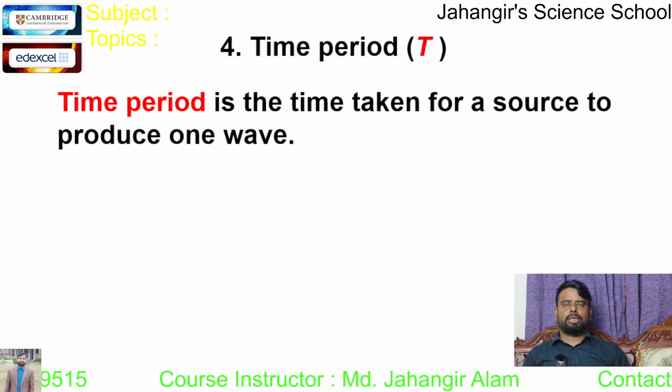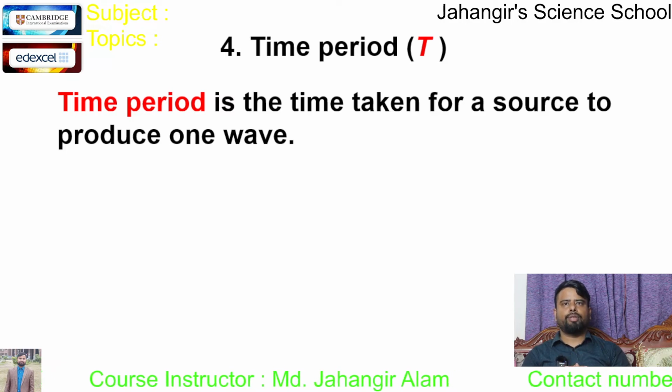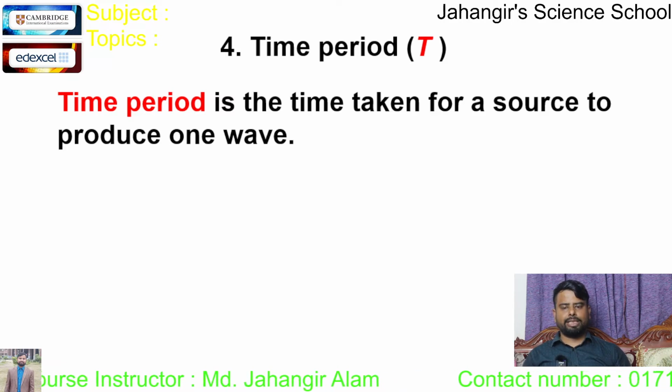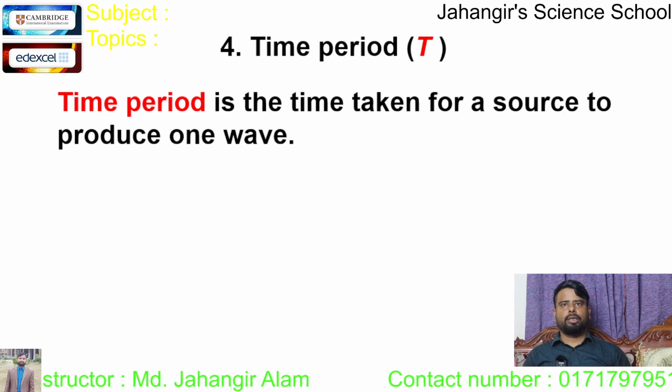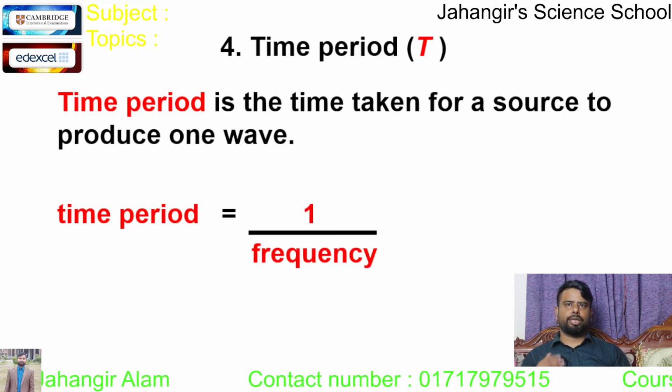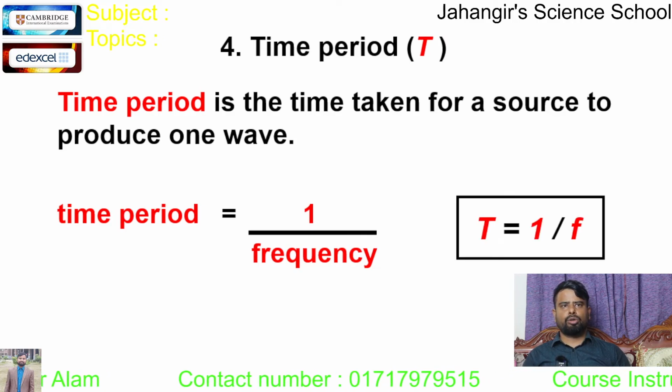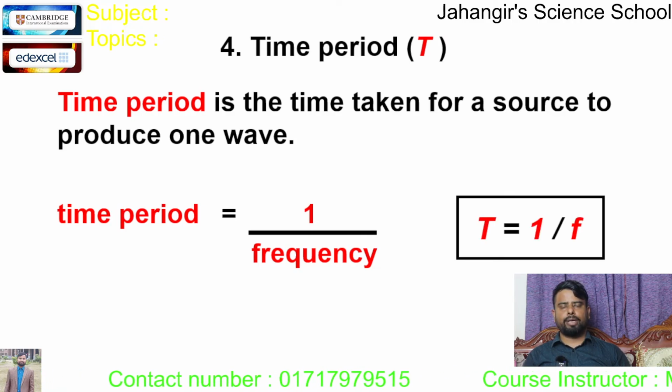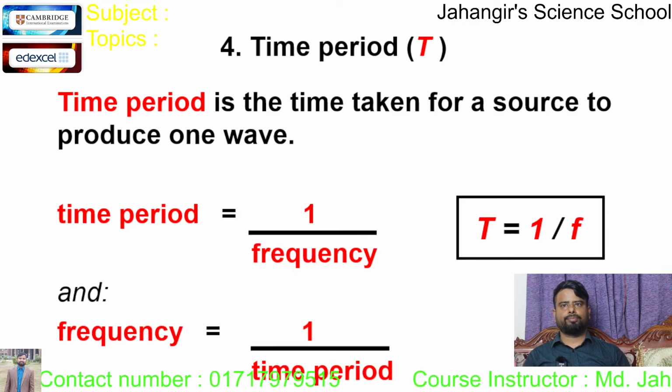Time period. The time required to make a complete wave is known as time period. It is denoted by capital T and unit is second. So there is a relation, time period equals 1 by frequency. So we can write capital T equals 1 by f, or f equals 1 by T.